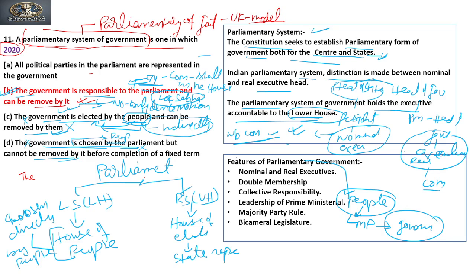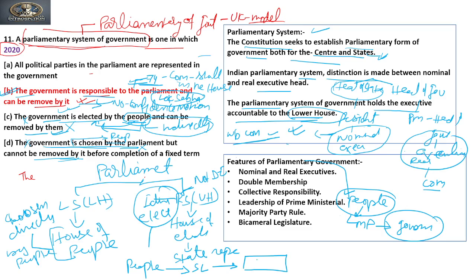So members of this house are not directly elected; rather, they are indirectly elected. Indirectly elected means the people choose members to the state legislative assembly, and the members of the state legislative assembly choose members to the Rajya Sabha. Because of this feature, the members of Rajya Sabha are known as indirectly elected.